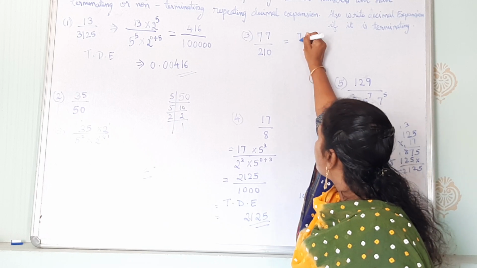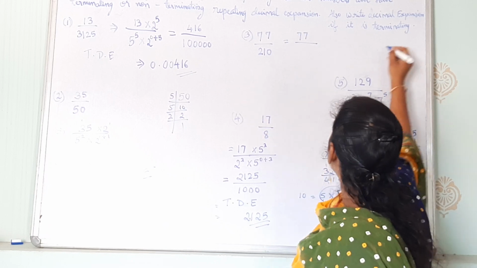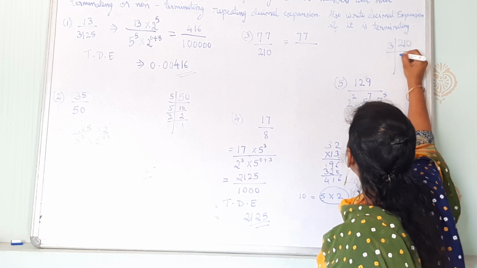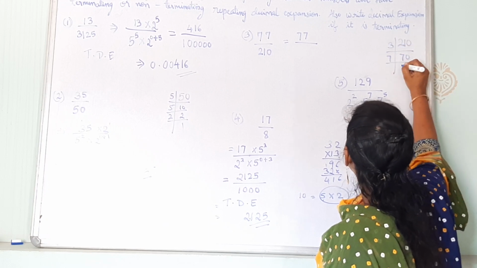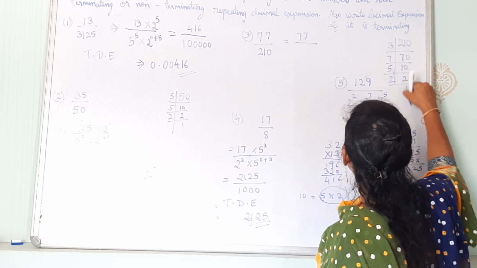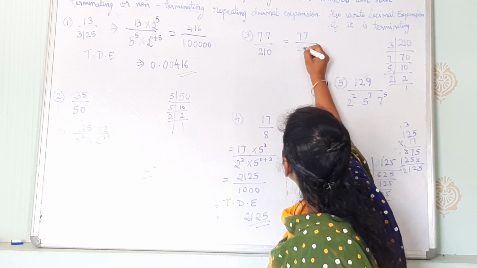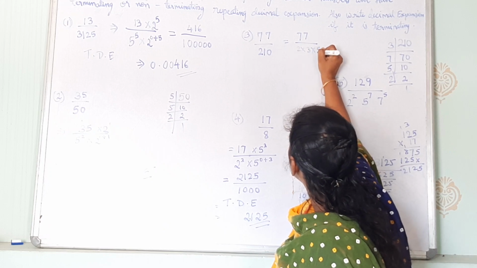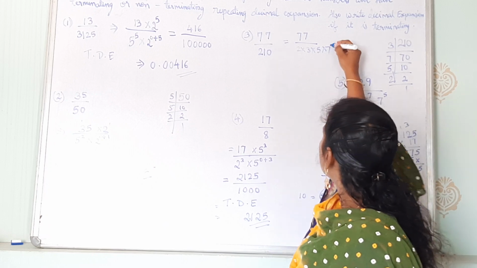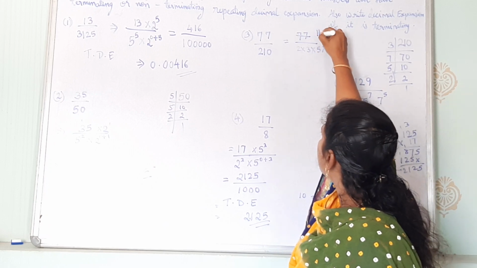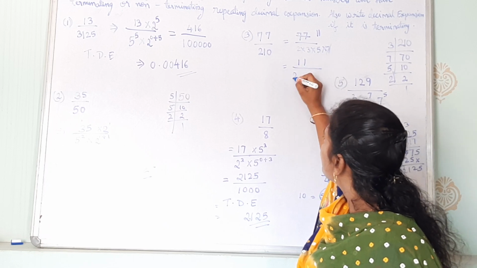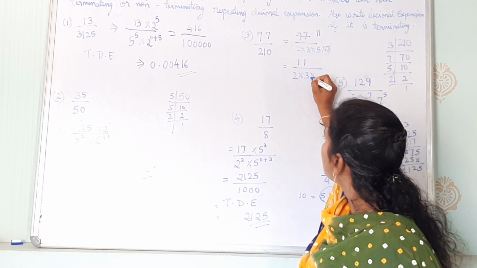See, this is 77 upon 210. Now for 210 break up 3 70s, 7 10s, 5 2s and 2 1s. Okay, so we have 2 into 3 into 5 into 7. Okay, these many numbers are there. Now whichever is divisible by 7, तो इसको हमने काट दिया 11 बन गया. अब मेरे पास नंबर बचा 11 अपॉन 2 into 3 into 5.